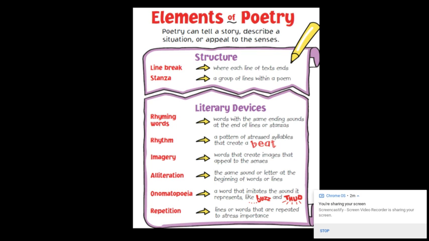We might also find some onomatopoeias in poems. That's a word that imitates the sound it represents, like buzz, thud, clank, crash. Some poets choose to use repetition in their poems. That's when lines or words are repeated to stress importance.